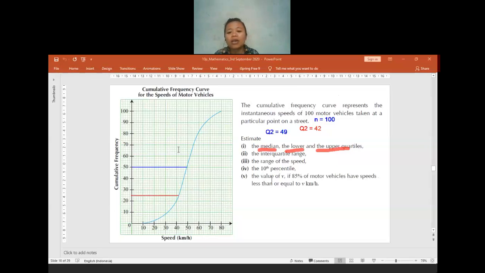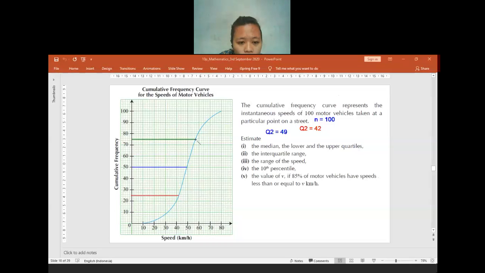Yeah, 42. Okay, now we move to the upper quartile. We need to find the 3 per 4 of 100. So how much is 3 per 4 of 100? 75. Yeah, 75. So we have to make the line from the 75 at the cumulative frequency.